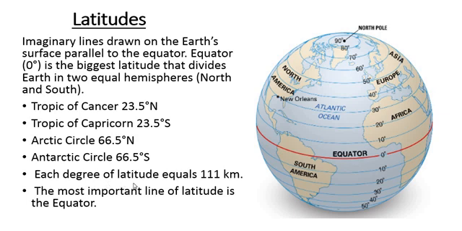Now each degree of latitude equals 111 kilometers. Latitudes' distance is 111 kilometers. The most important line of latitude is the equator. So the total number of latitudes is 180, and when we add the equator, it becomes 181.